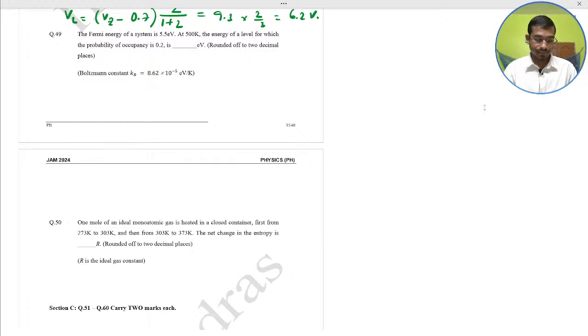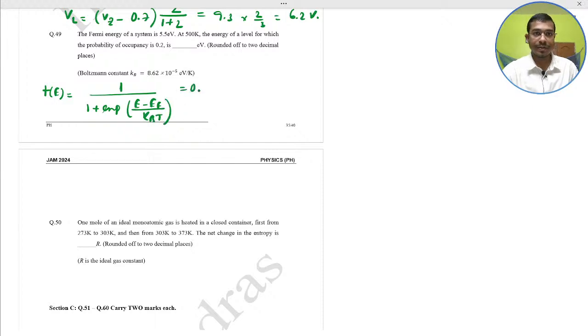So here, this is the Fermi energy. Here we just apply the Fermi-Dirac distribution function. F(E) equal to 1 by 1 plus exponential of (E energy minus EF Fermi energy) divided by kT, that is equal to the given 0.2.